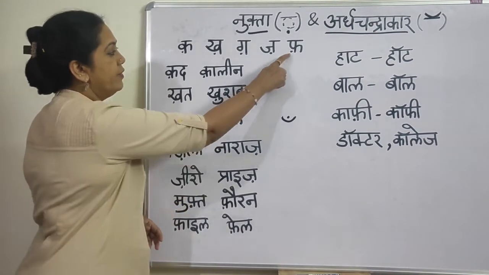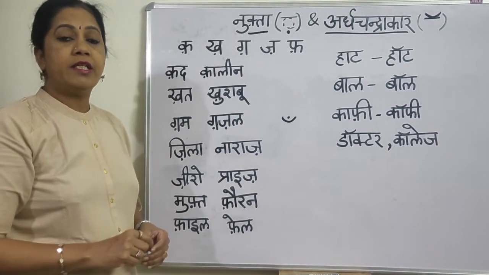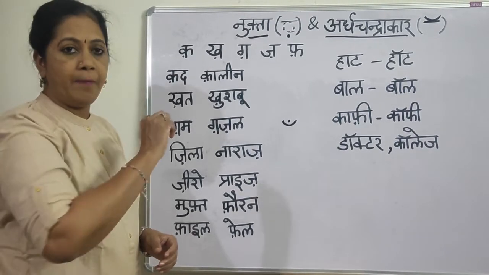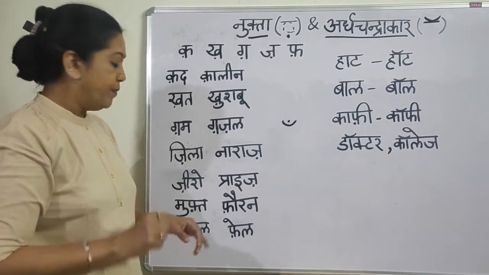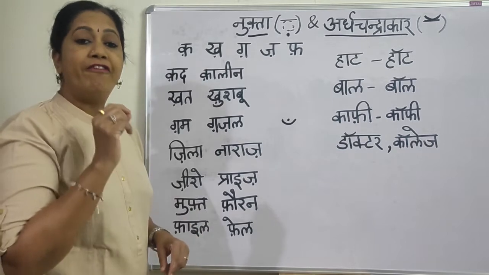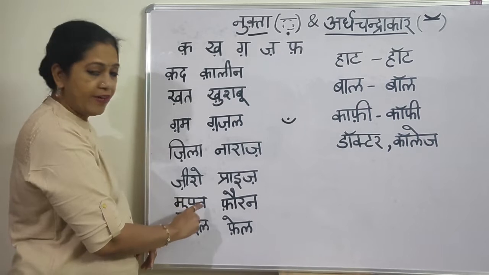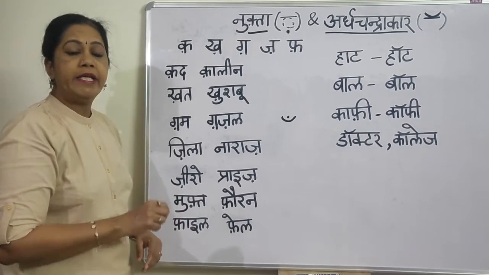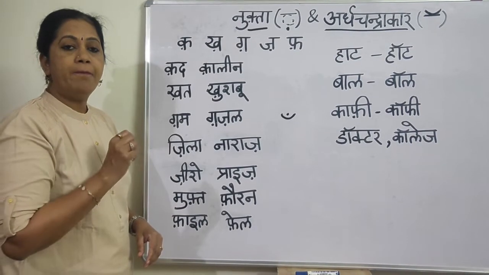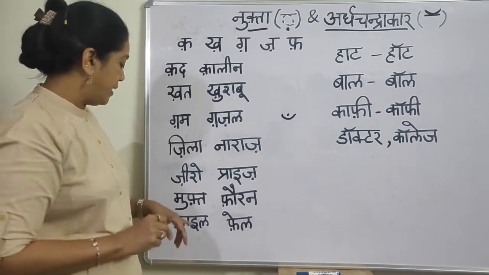The next one, without the dot, it is pa, in the per row. But with the dot it is fa. Now this one, the half letter is there, with a dot it is muft, okay, that sound, muft.